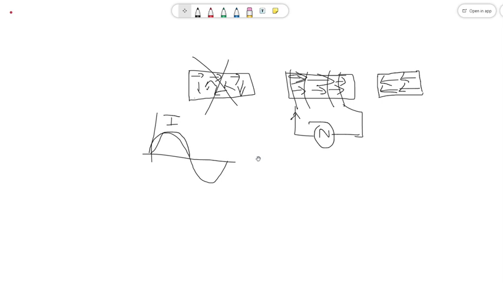Now, the reversal of dipoles depends on the material. In some materials they will move quickly, in some they will move slowly. In the material where these reversals take place quickly, we can say that material has high permeability.